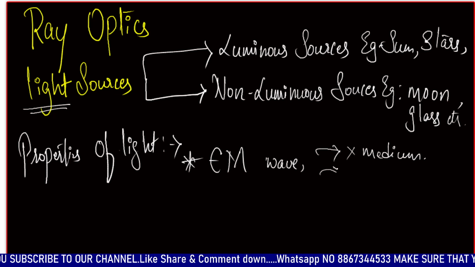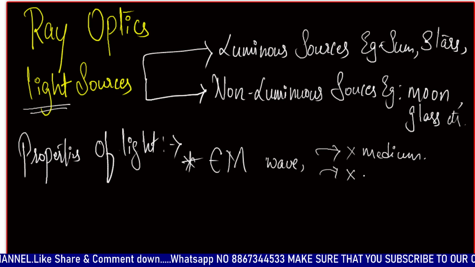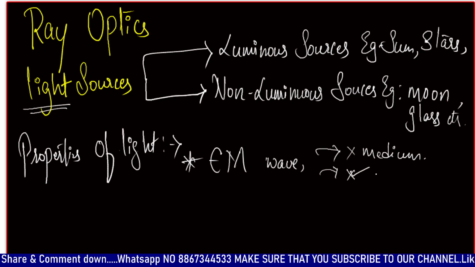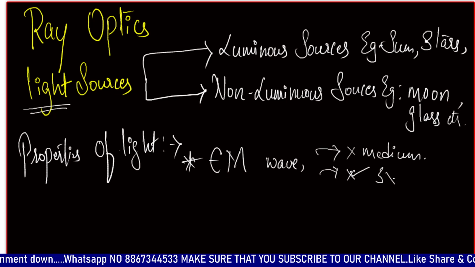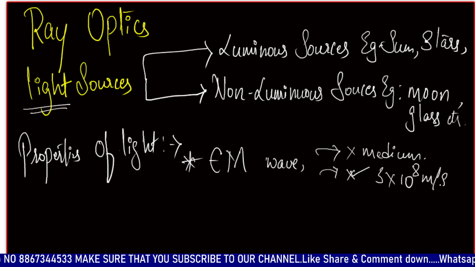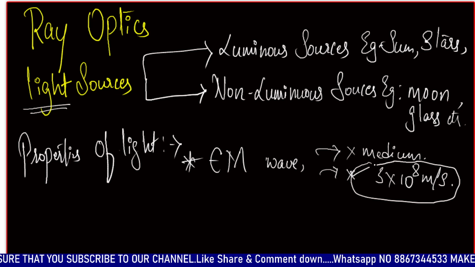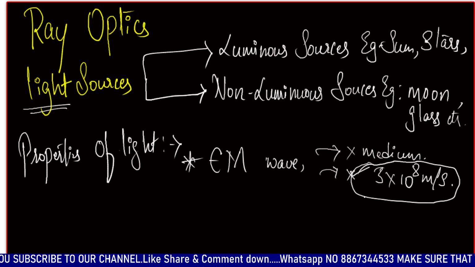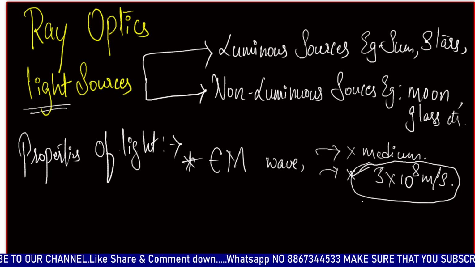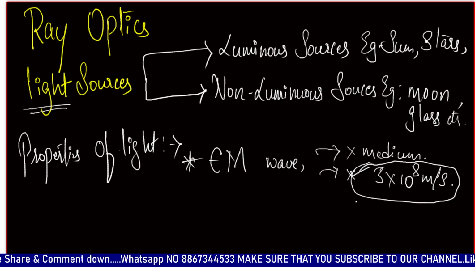And another property that we can know is its speed, the speed of light, okay. That's universal, 3 into 10 to the power 8 meter per second. This is the speed of light considered, okay. That's in vacuum, and it is also considered universal, and it is the same throughout all the studies, okay.